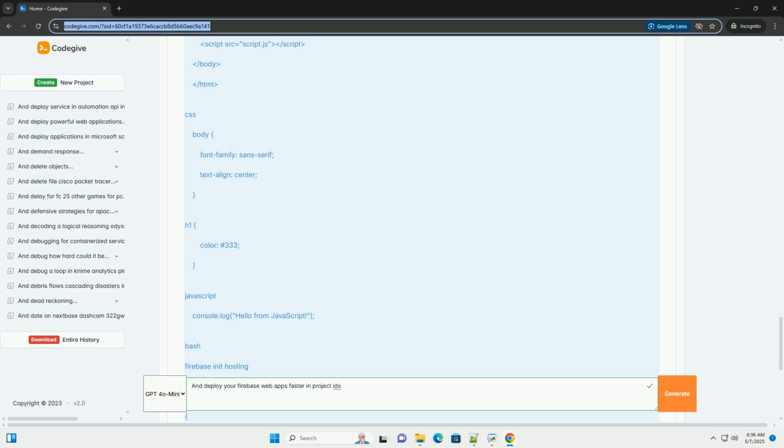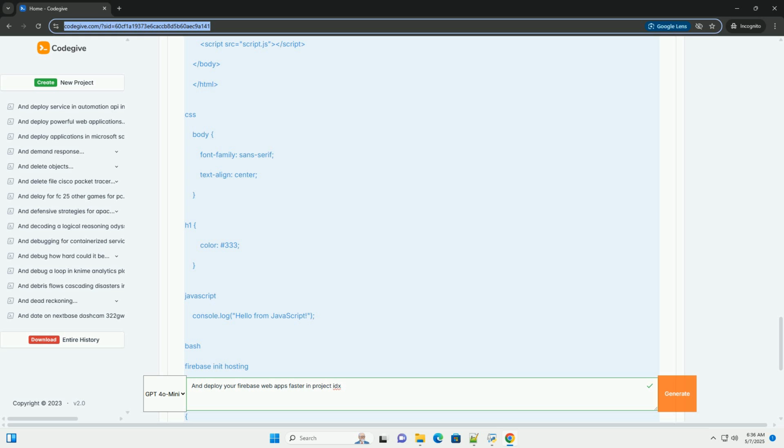2. Permission denied error. This indicates that you don't have sufficient permissions to deploy to your Firebase project. Make sure you're logged into Firebase with the correct account and that your account has the necessary permissions.